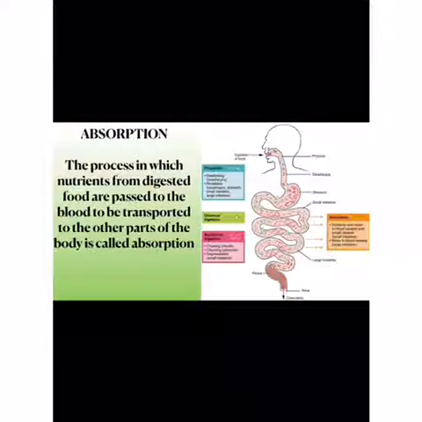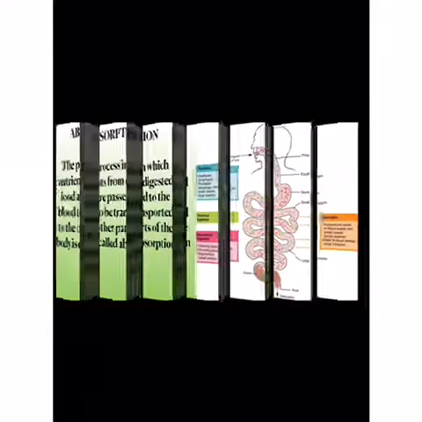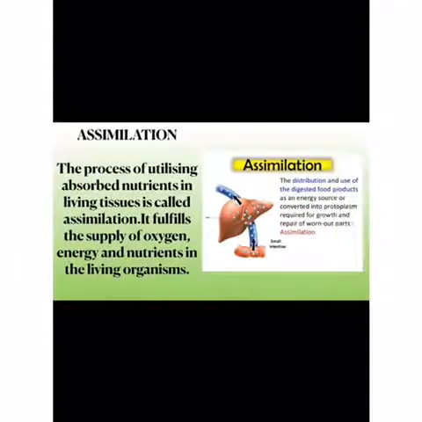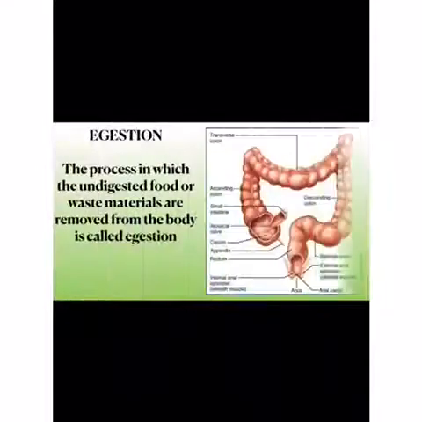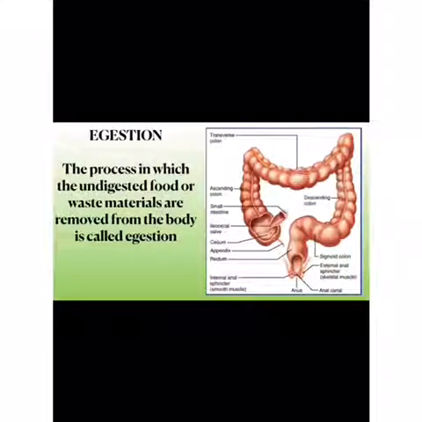Absorption. The process in which the digested nutrients are passed on to the blood so that they may be easily transported to other parts of the body is called absorption. The process of using the absorbed food for energy and growth is known as assimilation. Egestion. The process in which the undigested food or the waste materials are removed from the body is called egestion.